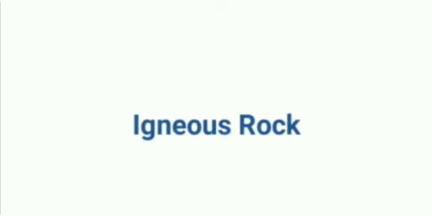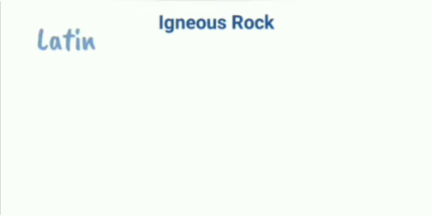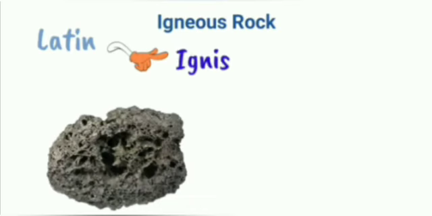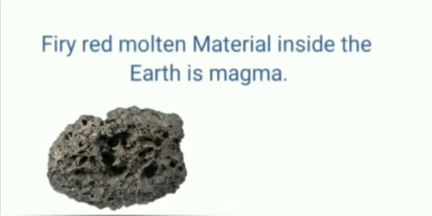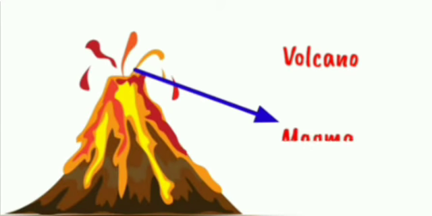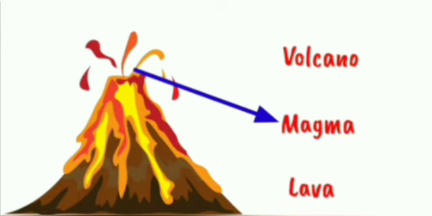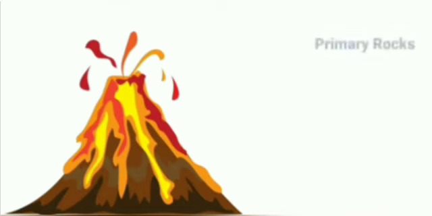Firstly, let's discuss igneous rocks. This word is derived from a Latin word ignis, meaning fire. It is formed by cooling and solidification of molten lava. Children, do you know what is magma? It is fiery red molten material inside the earth. Through volcanic eruption, magma comes out on the surface of the earth, that is lava.